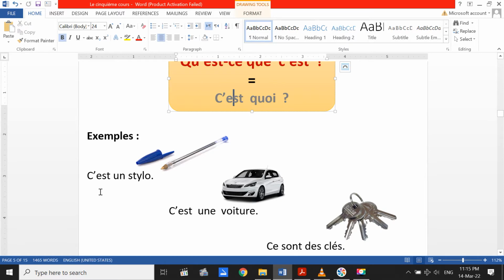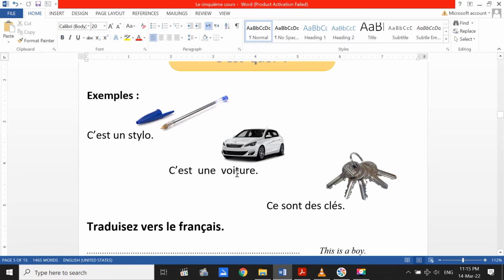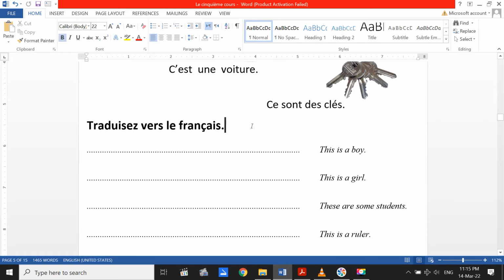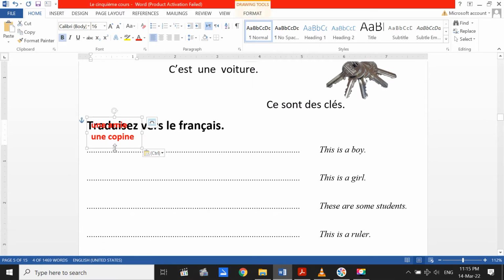Examples: c'est un stylo. This is a pen. C'est une voiture. This is a car. Ce sont des clés. These are some keys, or these are keys. Donc, traduisez vers le français. Donc, écrivez le sens en français.